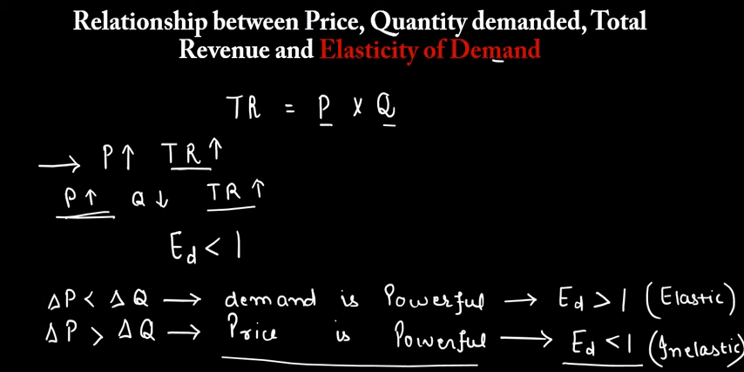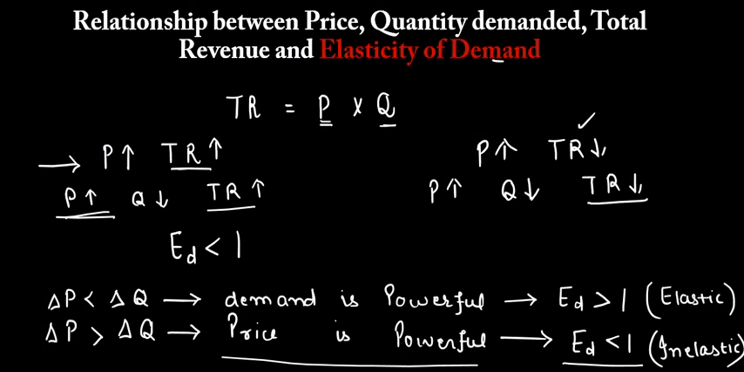Now let's consider another case, when with the increase in price the total revenue decreases. Now again, with increase in price what should happen? Quantity should decrease. But now the total revenue, which is again the product of price and quantity, is reducing. That means it's changing in the same direction as quantity demanded. That means this factor is more powerful here. That means demand is more powerful, which means elasticity of demand is more than 1 and demand is more elastic.